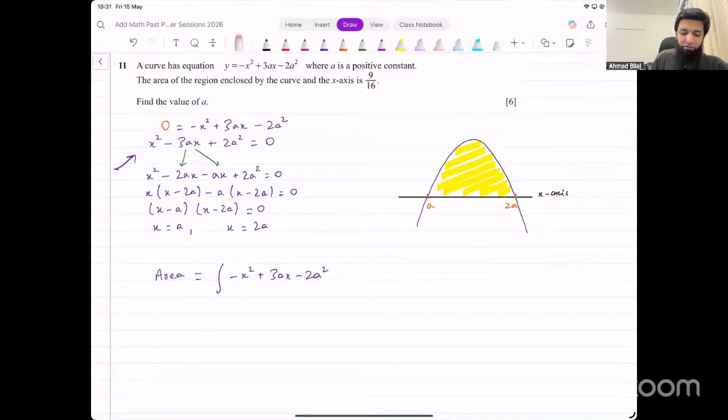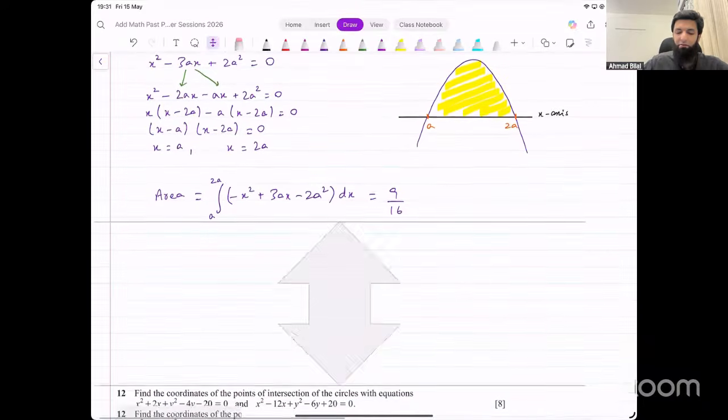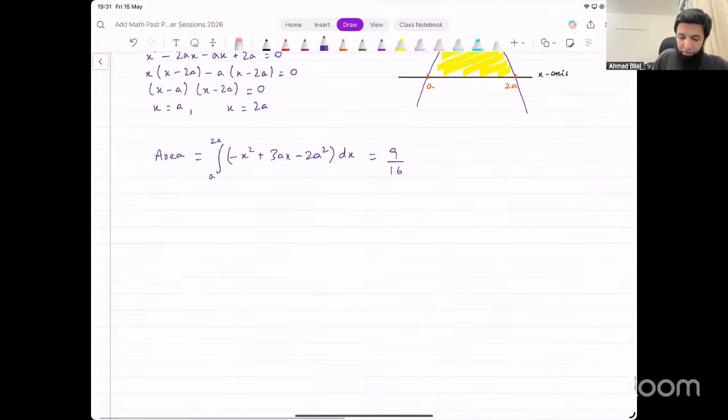We have to use the original function with the coefficient of x squared being negative 1. We have to integrate this with limits from a to 2a. And they are telling us that the result from this integration has to be 9 over 16. So put this equal to 9 over 16. Solve this equation and that will give you the value for a. Let's do that. Let's do the integration.